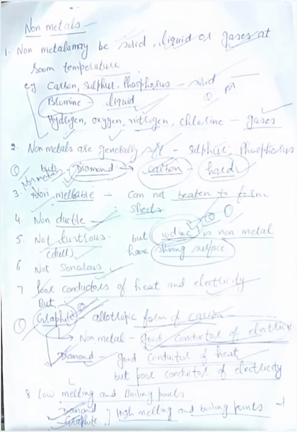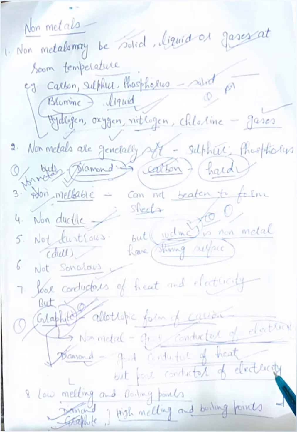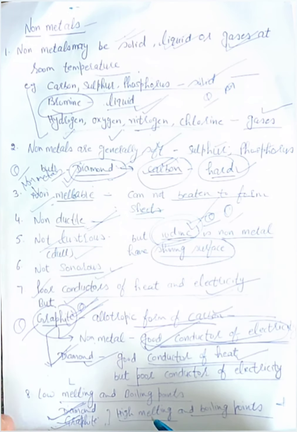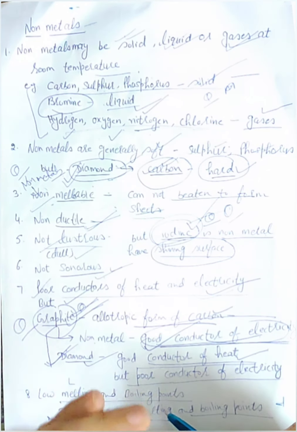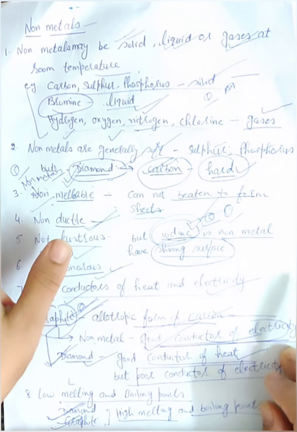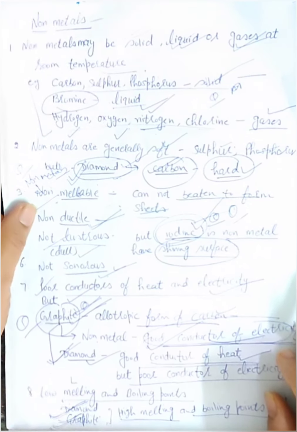Next, non-metals have low melting and boiling points. In metals you learned that metals have high melting and boiling points, but non-metals have low melting and boiling points. But diamond and graphite are the two non-metals that are examples of non-metals with high melting and boiling points. This is all about the properties of non-metals.